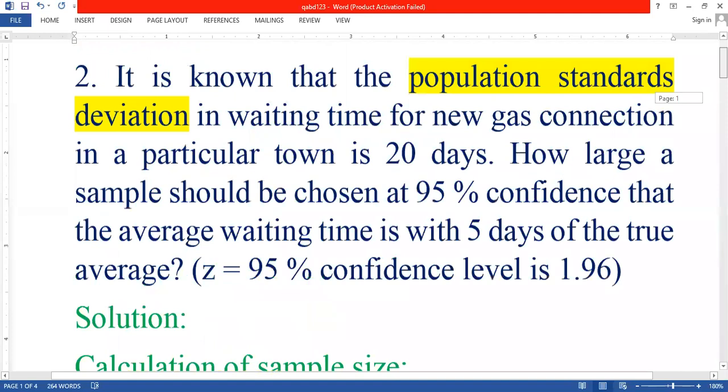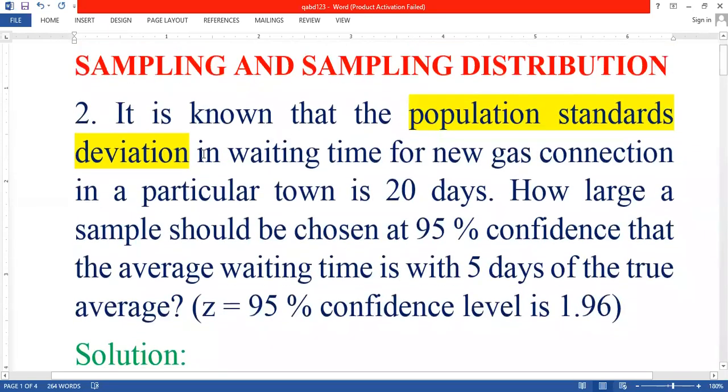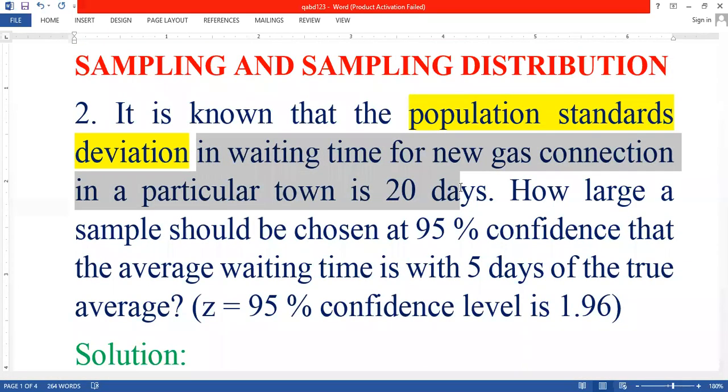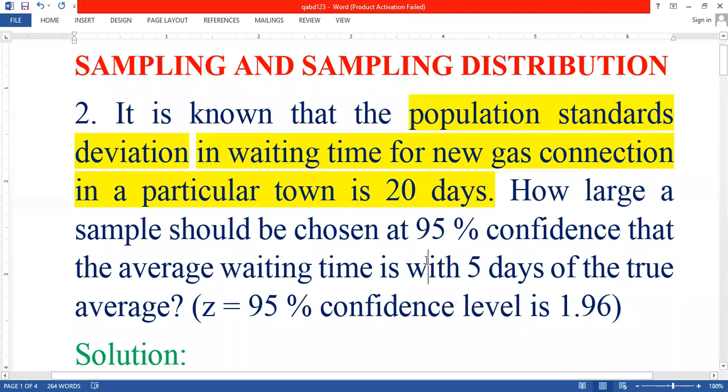See the problem: the standard deviation in waiting time for a new gas connection in a particular town is 20 days. What is this 20 days? It is nothing but the standard deviation. For a new gas connection in a town, we require 20 days. The standard deviation is 20.